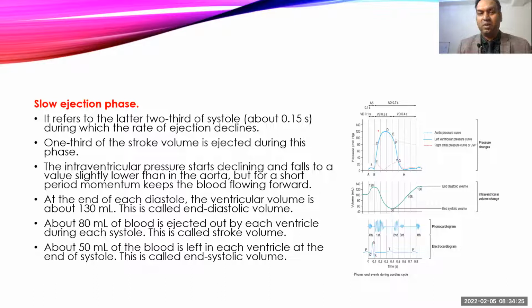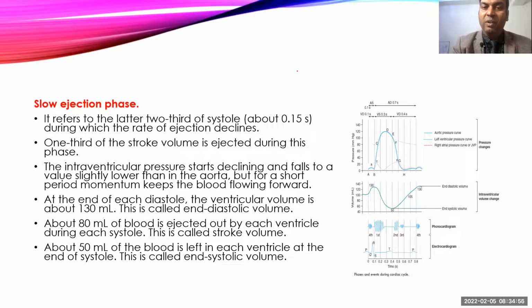and brings in the second phase of ejection, and that is the slow ejection phase, which lasts for almost 0.15 seconds, which is longer than the rapid ejection phase. But during this, the blood is flowing very slowly. Though the duration is longer, blood is moving very slowly from the ventricle to the aorta, or from the ventricle to the pulmonary trunk, and it contributes almost one-third of the total stroke volume. And this is called the slow ejection phase.